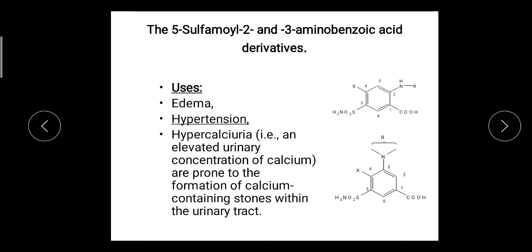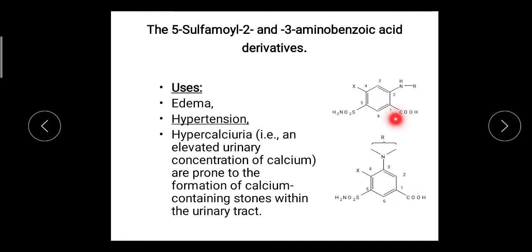So because of these many adverse effects, they are not continued in therapy. The second class under the loop diuretics is the 5-sulfamoyl 2 and 3 aminobenzoic acid, or 2 or 3 aminobenzoic acid derivatives. Here is the general structure. This is the 2 aminobenzoic acid and this is the 3 aminobenzoic acid.